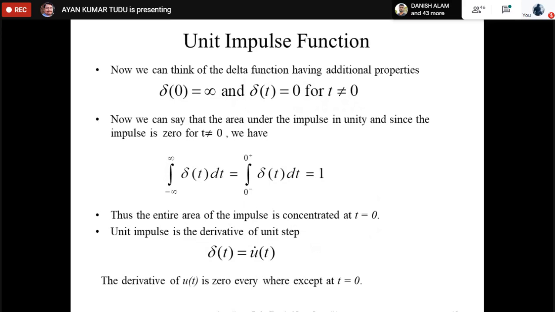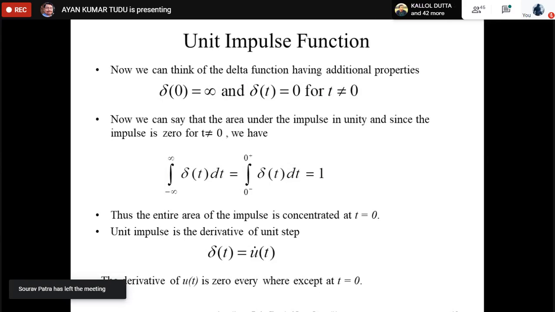So what we can say is that the area under the impulse is unity, and since the impulse is 0 for t not equal to 0, we have the integral from minus infinity to infinity of delta t dt equal to the integral from 0 negative to 0 plus of delta t dt, equal to 1. So the entire area of the impulse is concentrated at t equal to 0. Understood? Any questions? Any questions, anybody?